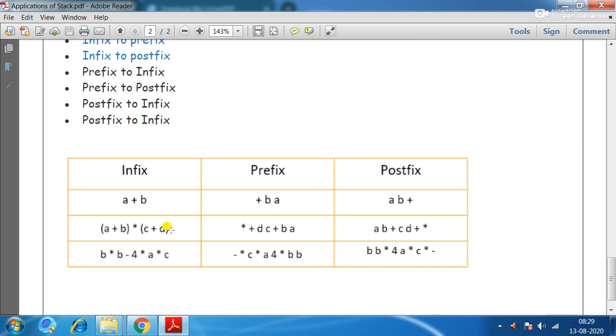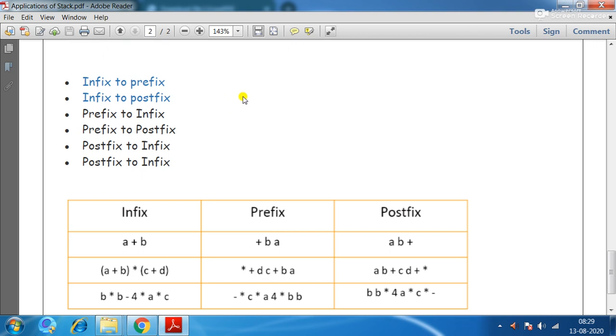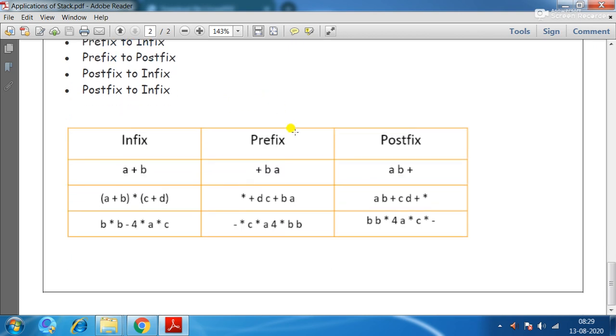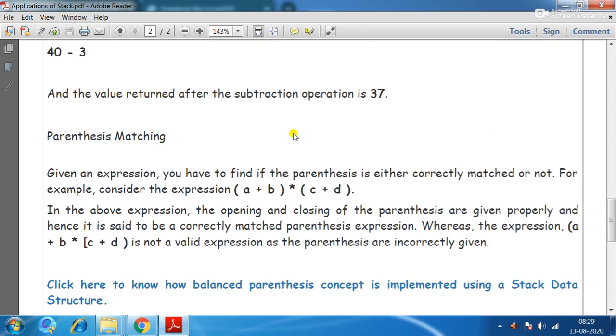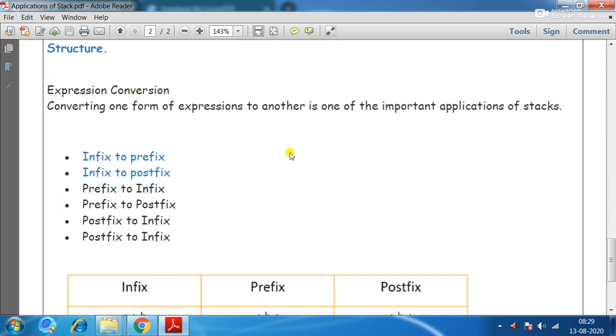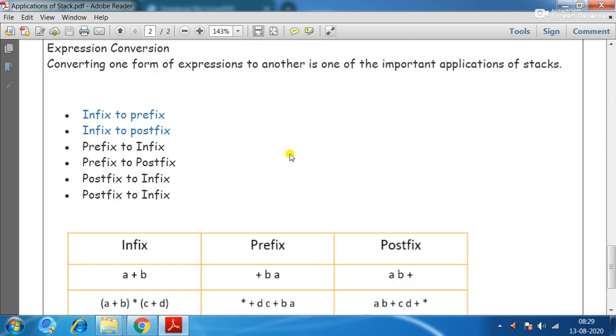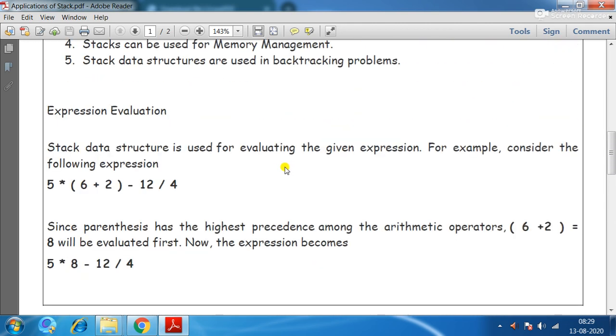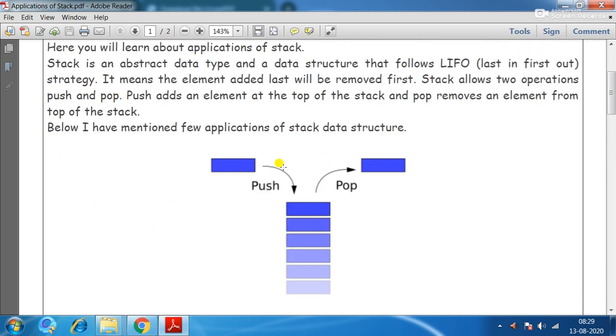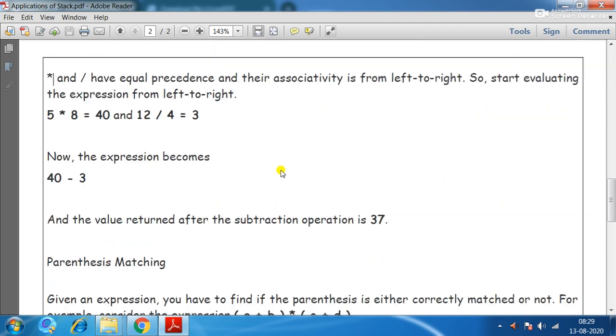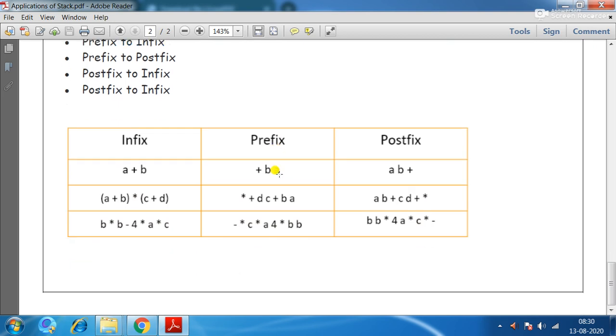So here the stack also has an application in this conversion process. There is a separate algorithm used for this conversion, like infix to prefix, prefix to postfix, and all that. In our next videos, we'll discuss the procedure or algorithm for converting the infix expression to postfix and prefix expressions. For the time being, you have to remember that stack has an application in the conversion of arithmetic expressions, such as converting infix to postfix. Thank you.